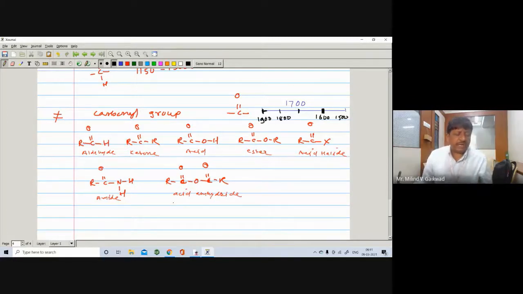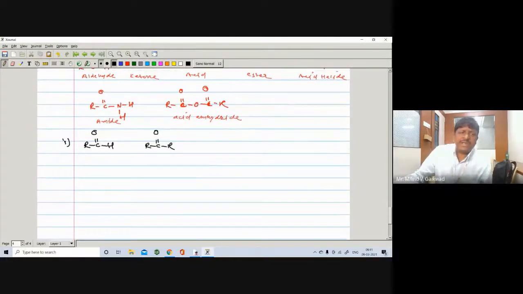In this, number 1 is your aldehyde, R-C=O and H, and next is the ketone. If you compare aldehyde and ketone, they may ask how you can differentiate between them. The C=O stretching of aldehyde and ketone will appear near about 1700 centimeter inverse.